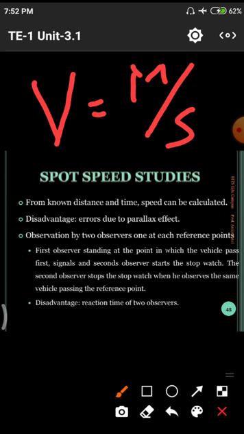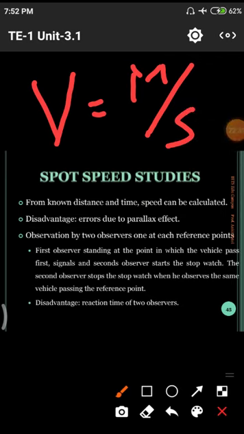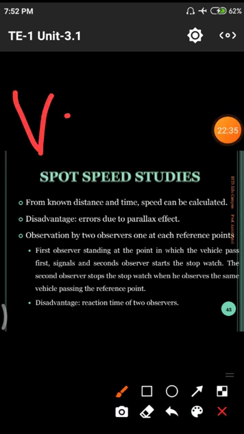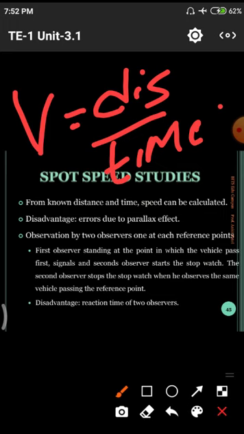That means velocity equals distance by time. This is the formula used to calculate spot speed studies. Since distance and time are both known, we simply calculate the speed in terms of velocity.